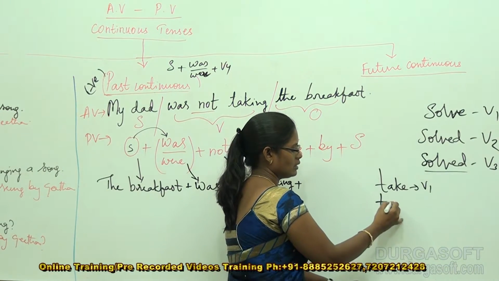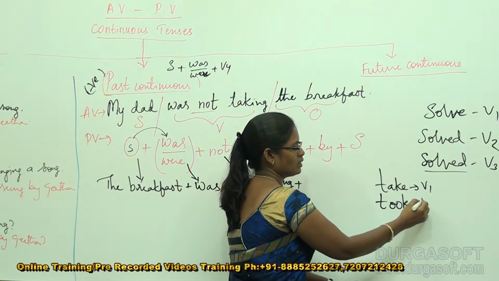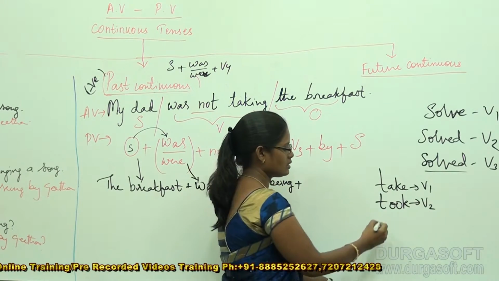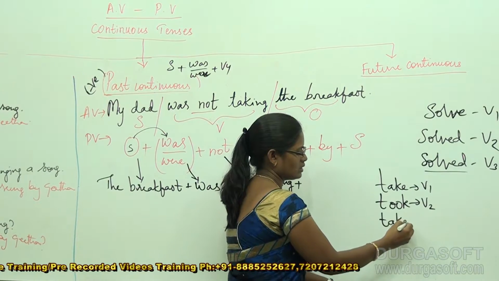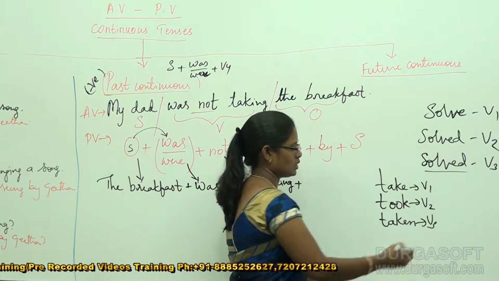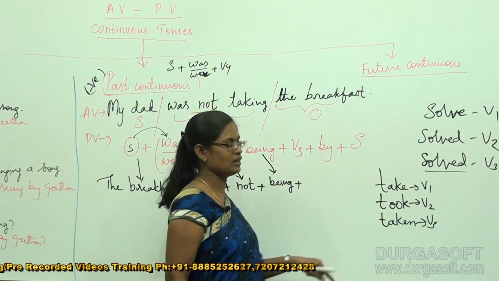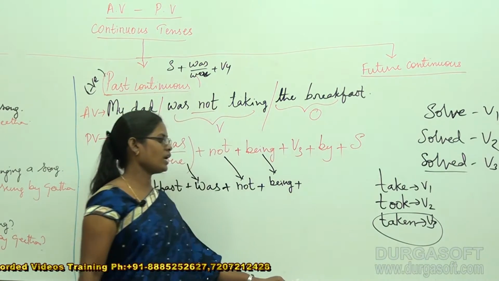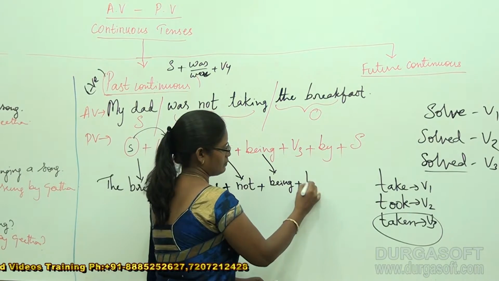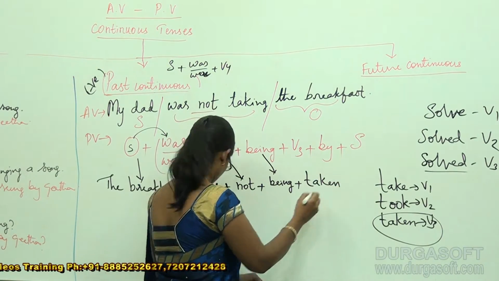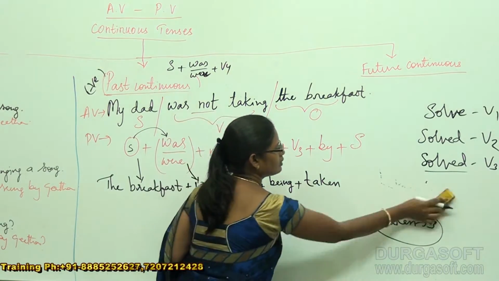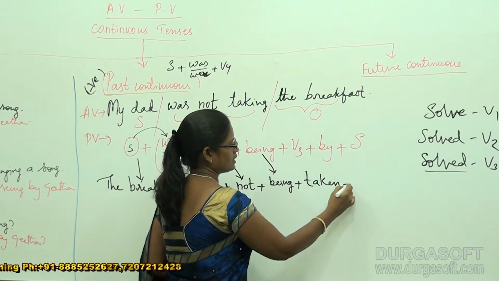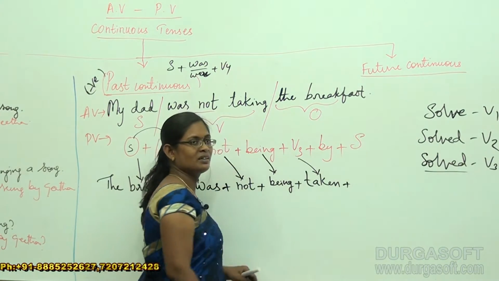For this, my V2 is took and my V3 is taken. So take, took, taken. According to the answer, I would like to take taken as V3.